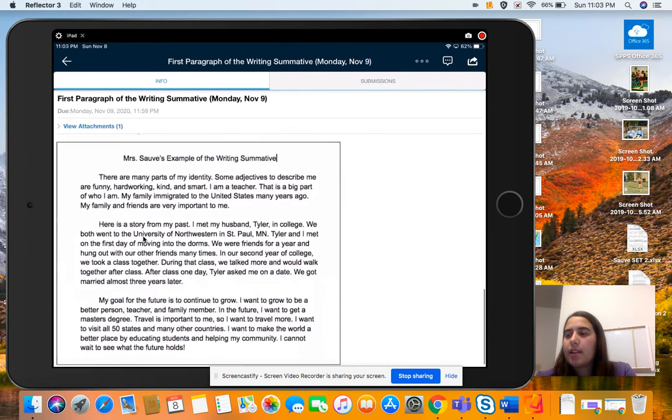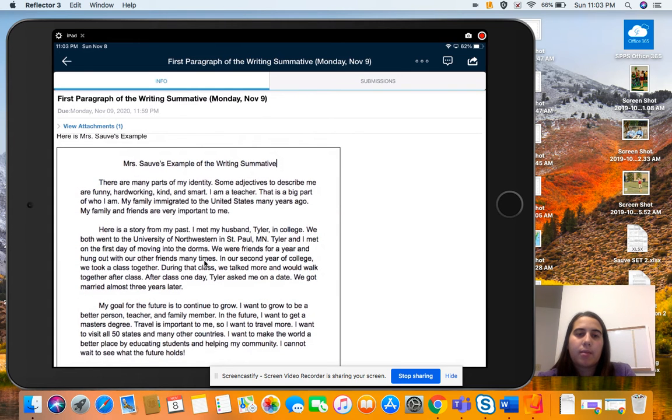So this is my example that we read last week. If you aren't quite sure what to do or what to write about, here's my first example right here. I have it indented, I have a topic sentence, I have adjectives. I tell you about my identity and who I am. I use the word immigrated for our vocab word. I have 5 to 7 sentences. I have capital letters. I have periods. All these things that we need to do when we're writing, and that's what we've been learning about this whole quarter. So that's what I want you guys to do in your writing.